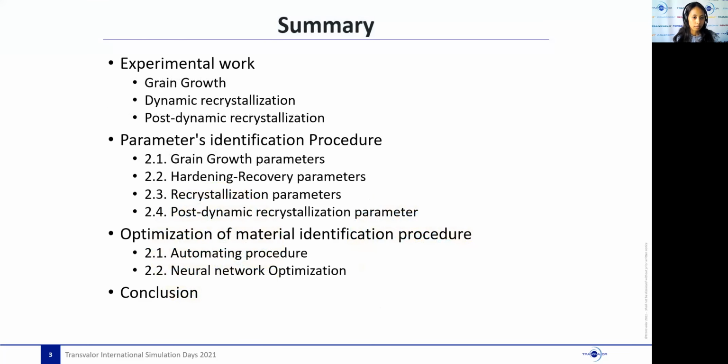So my presentation is divided into 3 main sections. The first part is dedicated to the experimental work needed to study microstructure evolution for each physical phenomenon: grain growth, dynamic recrystallization, and post-dynamic recrystallization. The second part is dedicated to the identification procedure of material parameters for DGMU and for each mechanism. Finally, the third part is concentrated on the potential optimization and acceleration of the identification procedure using optimization algorithms and neural network.